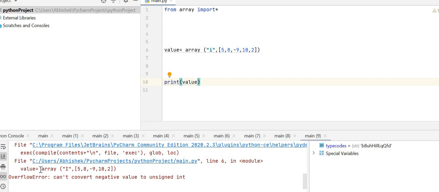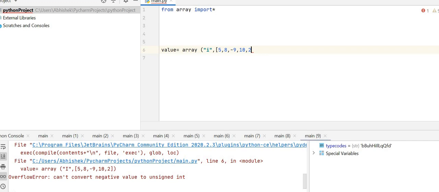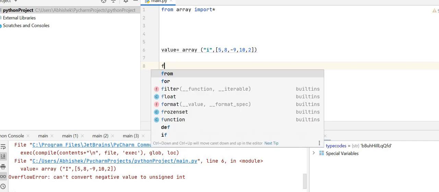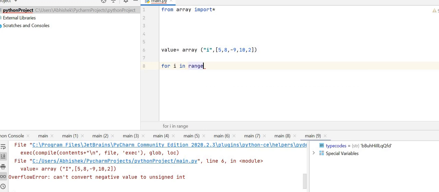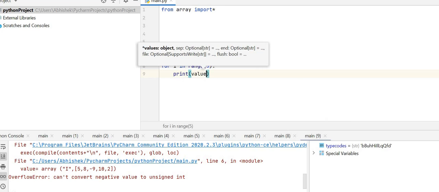Now we have printed this, but can we print the whole array? Just like a list, you can imagine. For this we use a for loop. For i in range five, print value.